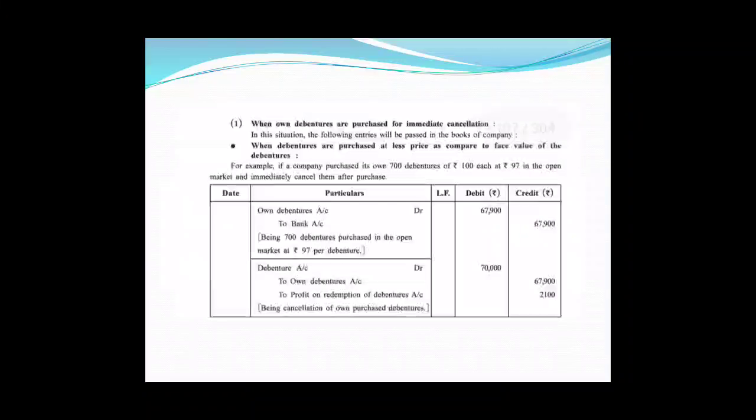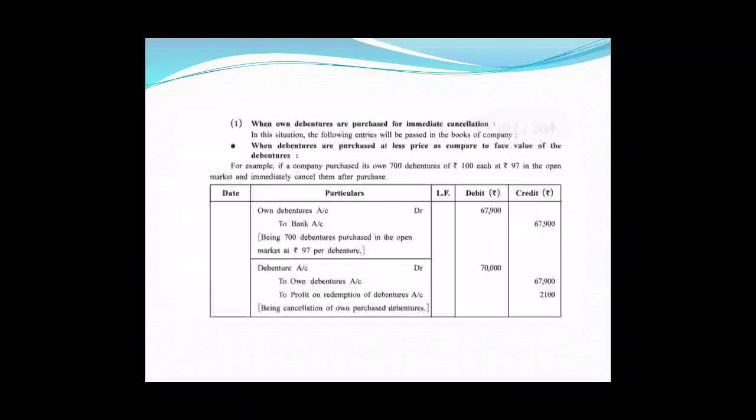So friends, 700 debentures of 100 means the par value is 70,000, but they are available at a price of rupees 97 per debenture, that is 700 into 97, which is 67,900. So here the debentures of 70,000 are available to the company for rupees 67,900, and immediately after buying them the company is cancelling, so there will be a profit of rupees 2,100.